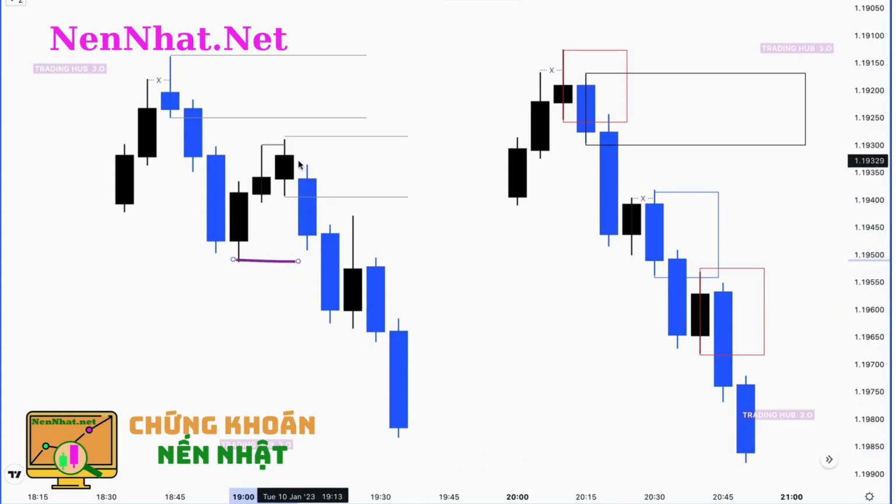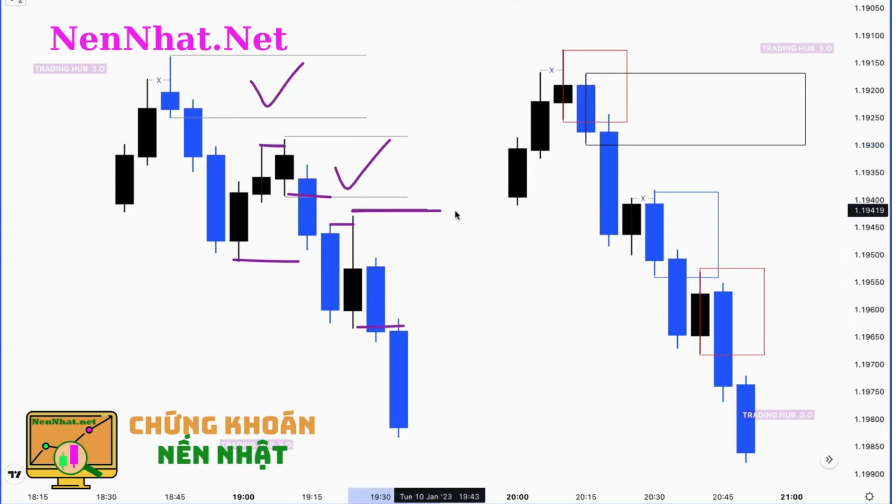Break the structure is here, and this is our valid order block, and this one is also an order block. Why? Because this one has taken out the previous candle high, right? So if the market taps here, we can definitely sell here. Again, what happened here? This candle is taken out by this move, so we can simply sell on this order block, but this order block is not valid here. Why? Because between this candle low and the next candle high there is no imbalance, so we can't sell here.